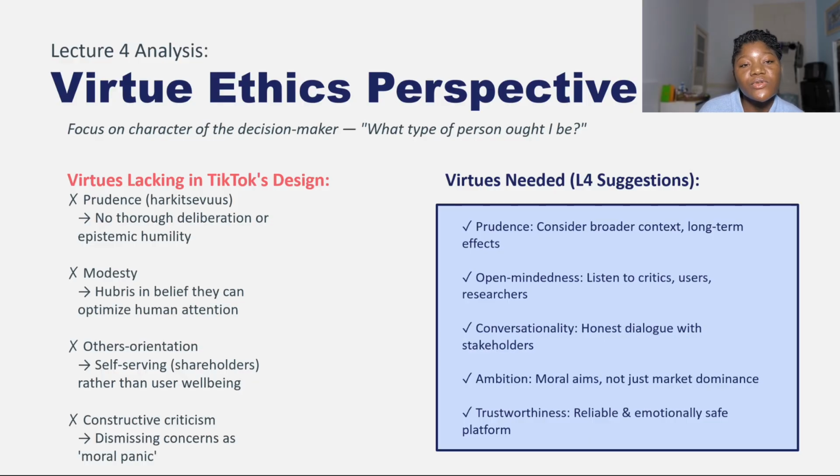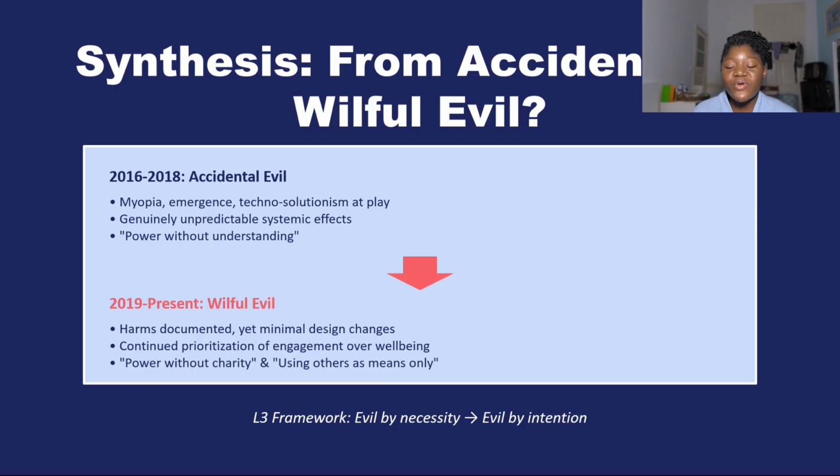Synthesis: from accidental to willful evil. In 2016 to 2018, it was accidental evil. We did not have much knowledge about this. There was myopia, it was still emerging, techno-solutionism was at play, and there was power without a significant amount of understanding. However, from 2019 till now, it has evolved into willful evil, as the harms have been documented and there has been significant research.